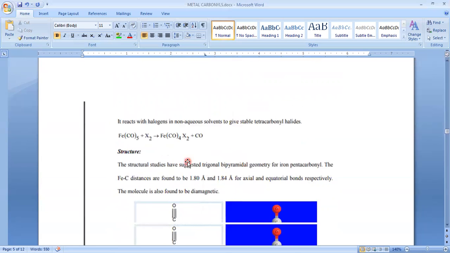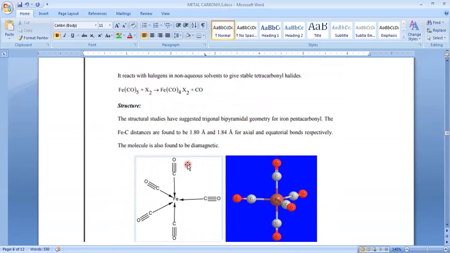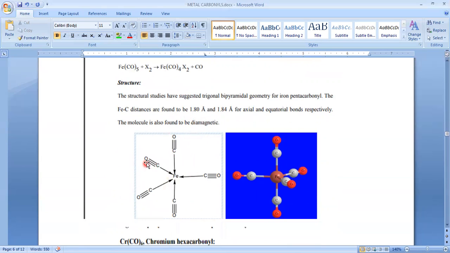Next one is structure. Let's see the structure. So this is the structure of sp3d hybridization, and this is trigonal bipyramidal. So this is trigonal planar, and these are bipyramidal. So this is the structure of what? Iron pentacarbonyl, and its magnetic nature is dia, which means it doesn't have any unpaired electrons.